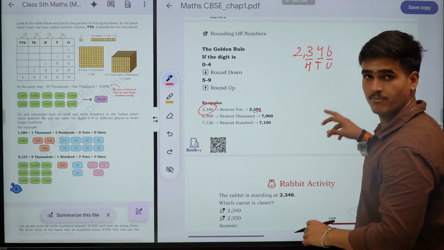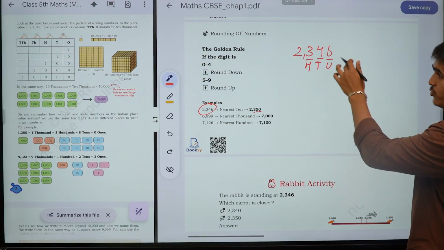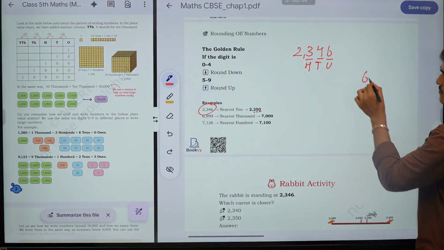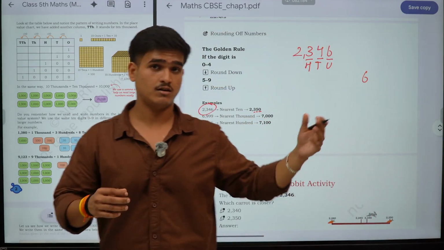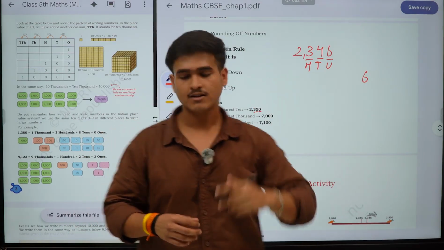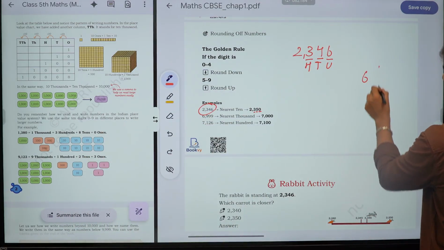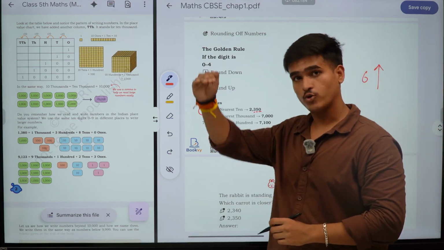Our first number, at the units place, is 6. According to the golden rule, does this 6 go up or down? Up, right? That means the price will become greater.